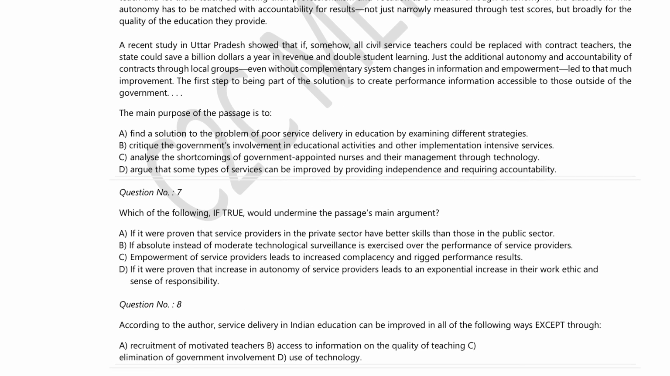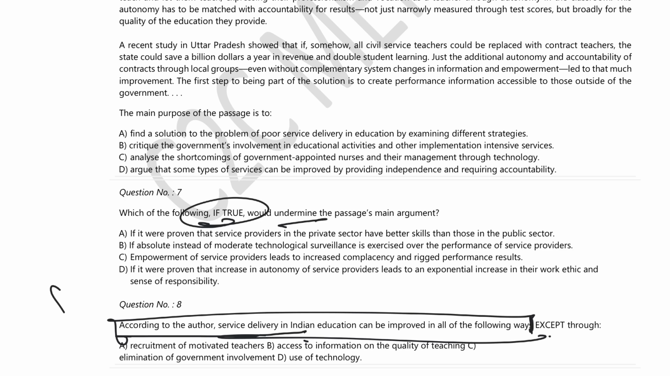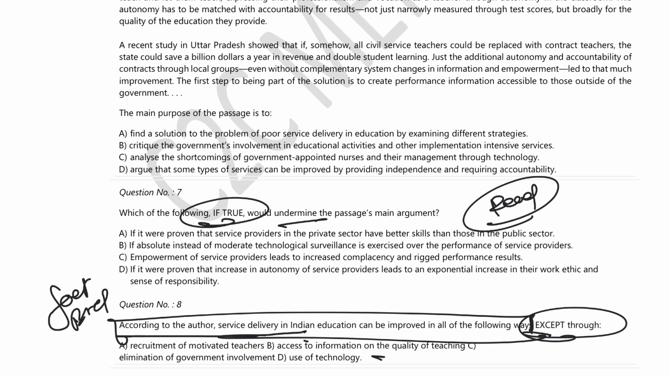Which of the following, if true, undermines the passage's main argument? Main idea based question, guys. You will literally have to read them. Again, look at this. According to the author, service delivery in Indian education can be improved in all the following. Till here, this sounds like a fact based question, but the moment you read this, except, what is it? You will have to read your passage and understand which one is not mentioned in the options. Again, main idea based, you will have to read through.